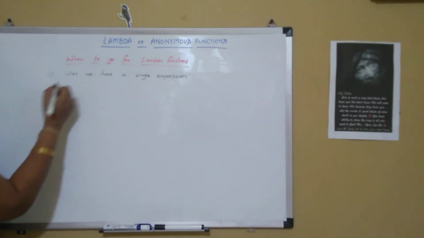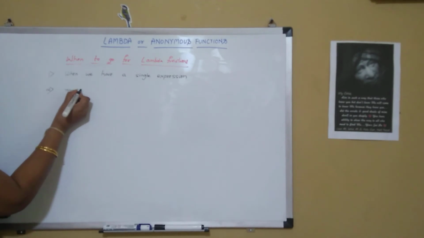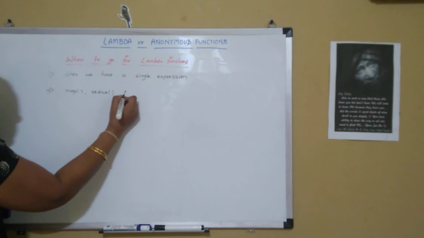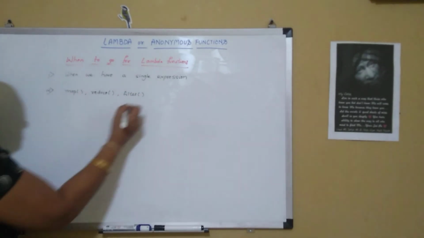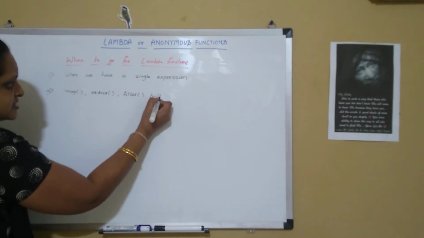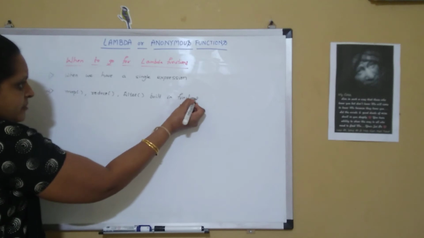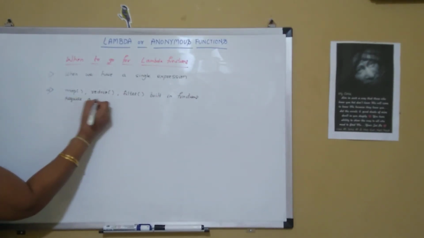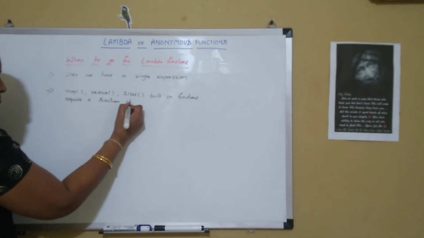Secondly, we go for lambda functions whenever we want, suppose in map, reduce and filter, built-in functions require a function object. These three built-in functions require a function object.